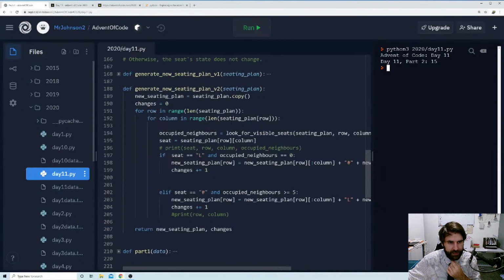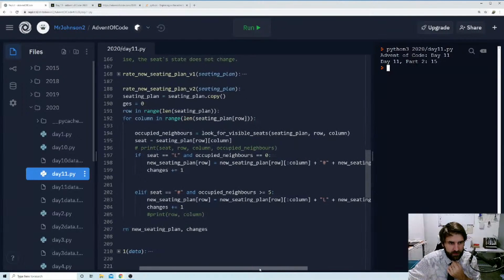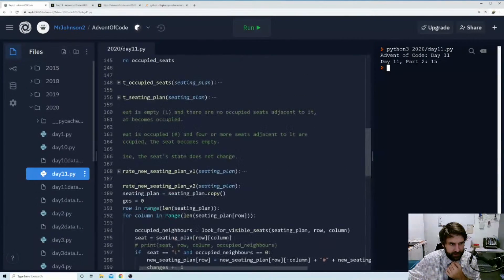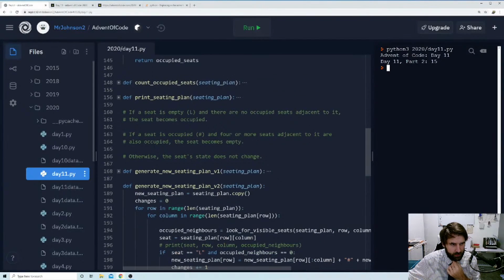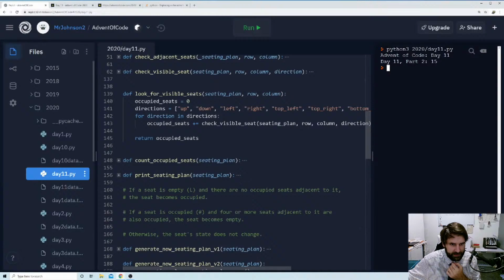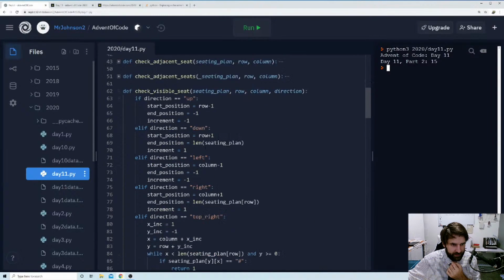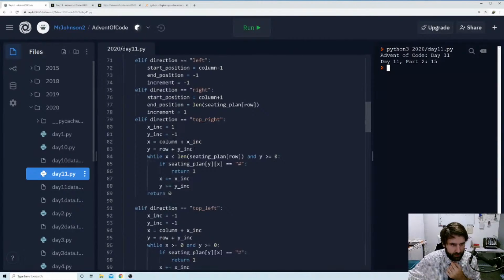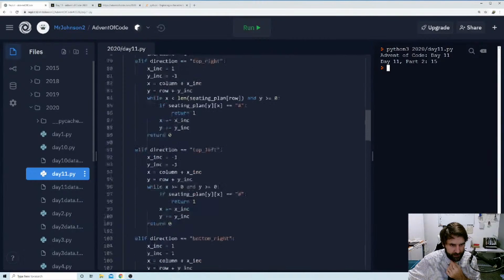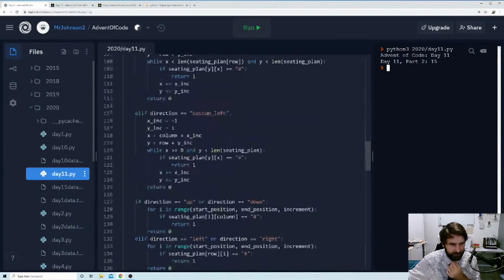We look for our visible seats, that's our occupied neighbors. Occupied seats plus equals check visible seat, and check visible seat will return 1 if it's working, 0 if not. Because it did work on our test data, didn't it?